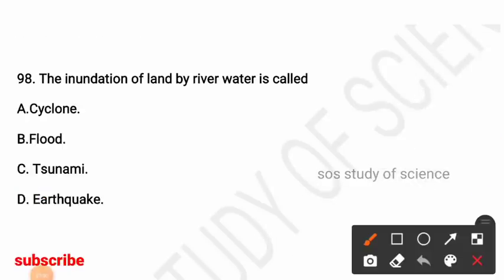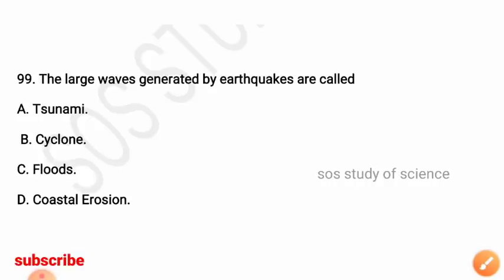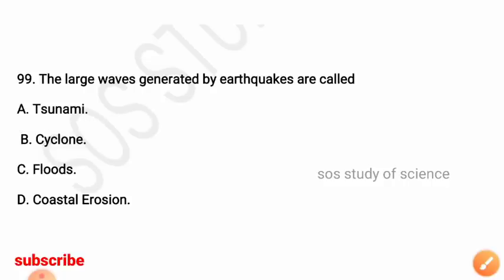Next question, the inundation of land by river water is called, options: cyclone, flood, tsunami, earthquake. So here the right answer is option B, flood. So next question, the large waves generated by earthquakes are called, tsunami, cyclone, floods, coastal erosion. So here the right answer is option A, tsunami is the large waves generated by earthquakes.